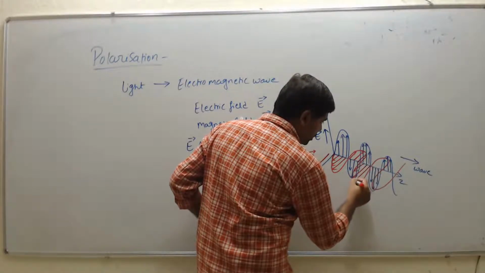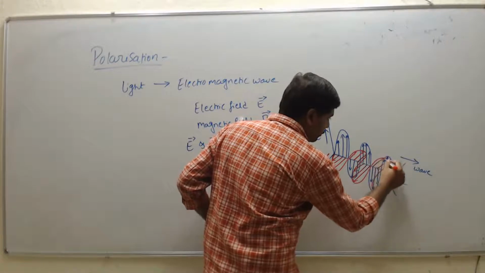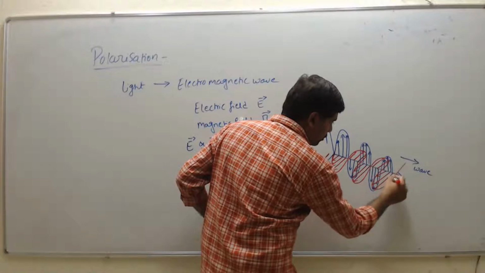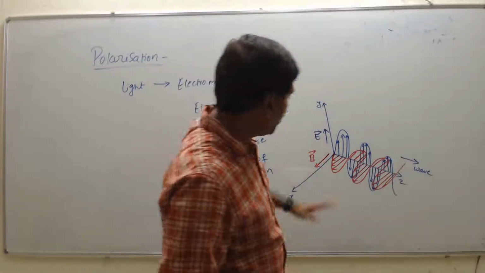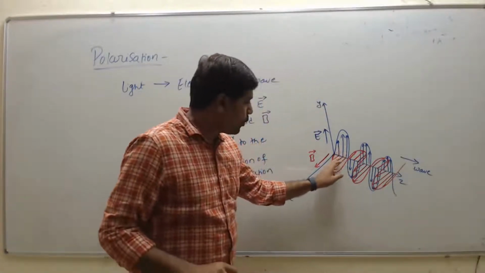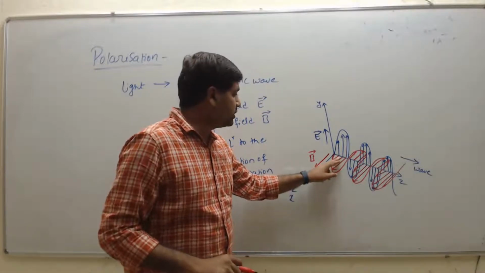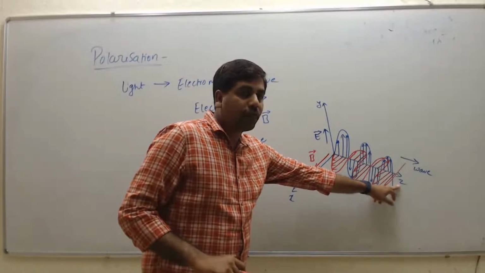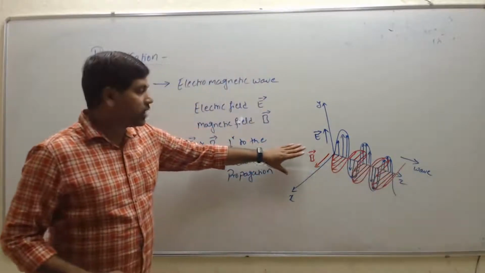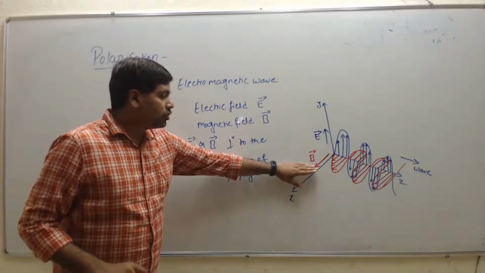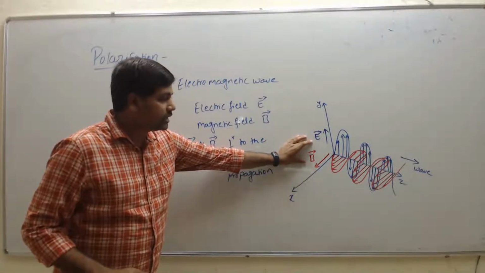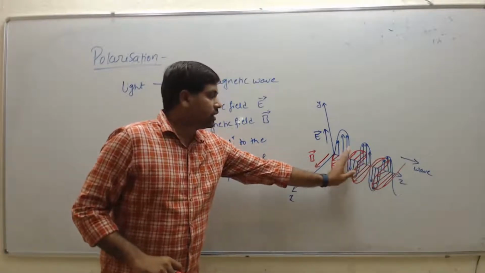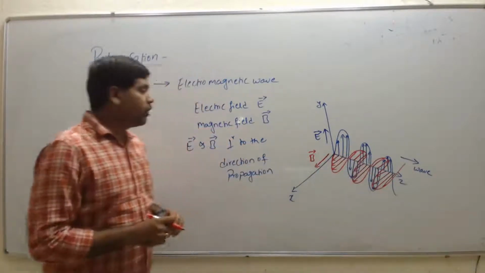So here the image will be a little clumsy. Right? So if we observe, these blue lines are perpendicular to the red lines, and these two lines are perpendicular to the direction of propagation of the wave, right? So here the electric field and the magnetic field are perpendicular to each other, and these two fields are perpendicular to the direction of propagation of the wave.